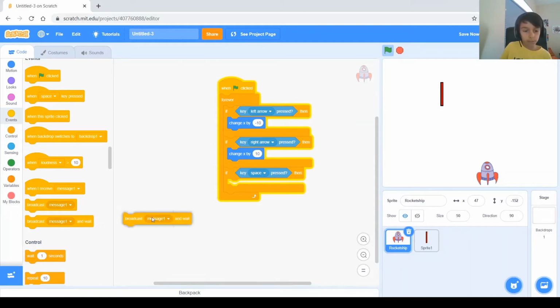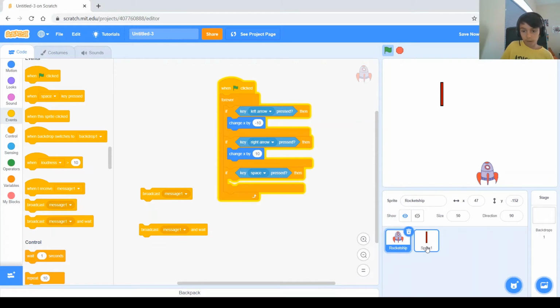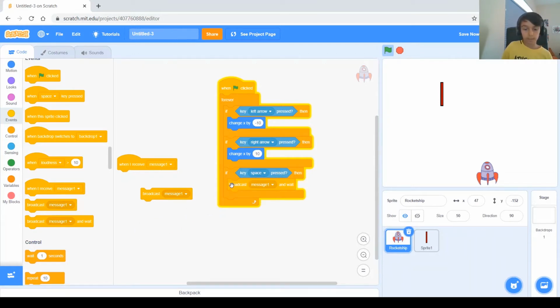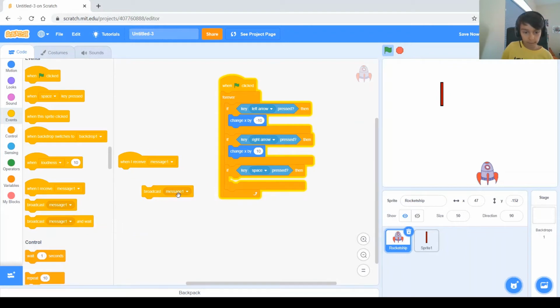The difference between those 2 is if I were to put broadcast message 1, it would broadcast message 1, and then wherever I put when I receive message 1, it would do the rest of this code at the same time as this code under when I receive message 1. But if I were to put broadcast message 1 and wait, it would stop doing everything in this code and only do this one, and when this one is done it would continue doing this one. So we actually need the broadcast message 1.